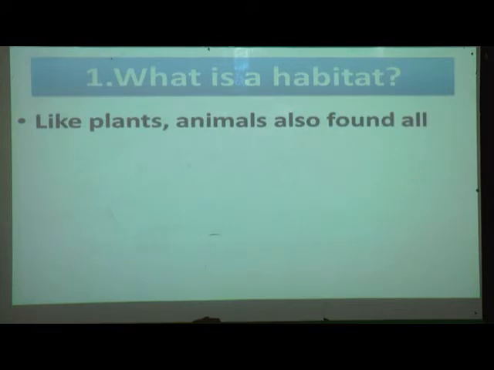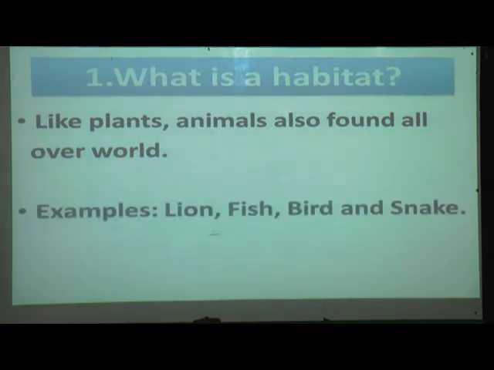Like plants, animals are also found all over the world. Just now you have seen the different animals. Like plants, you have learned different plants in the previous term. Likewise, animals are also found all over the world. For example, lion, fish, bird and snake.